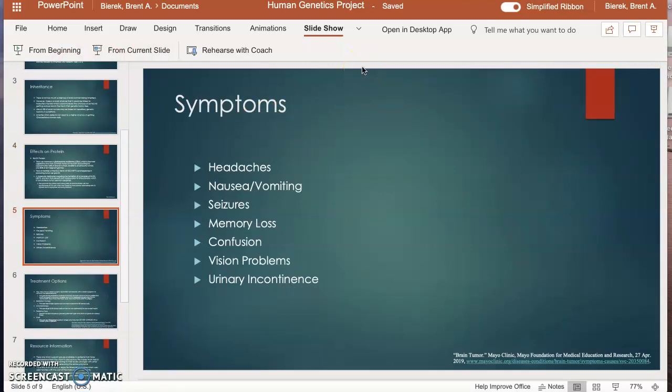Symptoms of glioblastoma. There are many symptoms, such as headaches, nausea, vomiting, seizures, memory loss, confusion, vision problems, and urinary incontinence.